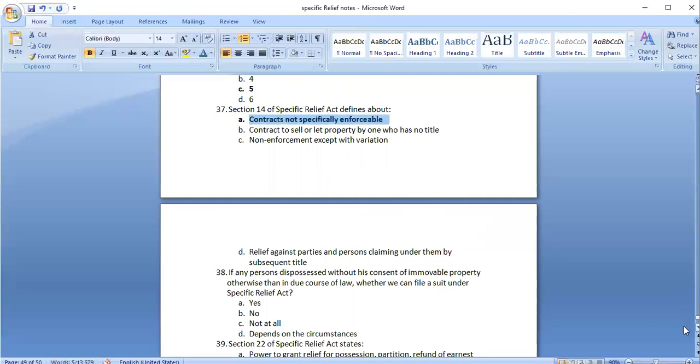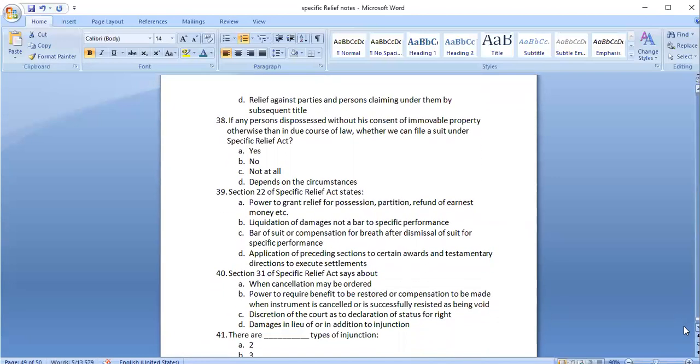Any person does without his consent. Yeah, he can. Yes, he can. Section 22 of the Act. A. Yeah, a power to grant relief for possession.